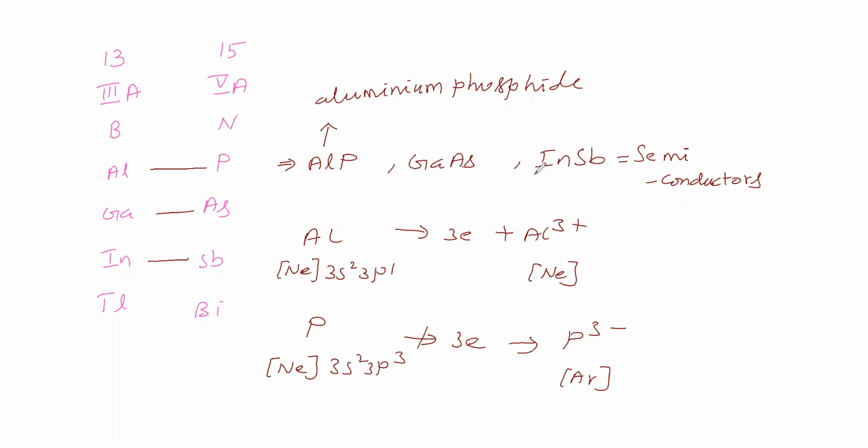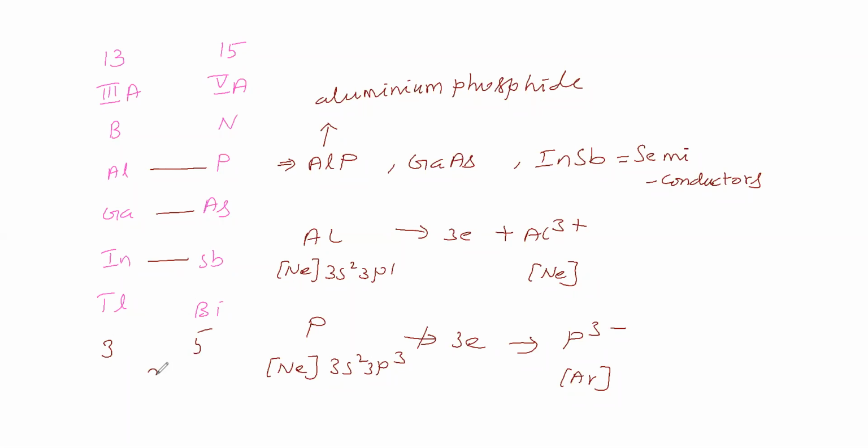How to explain this semiconducting ability? Shall we say it like the previous case? In the previous case we said the average valence is 4, just like silicon, therefore it acts as a semiconductor. Similarly here, for group 3A the valence is 3, and for group 5A the valence is 5.